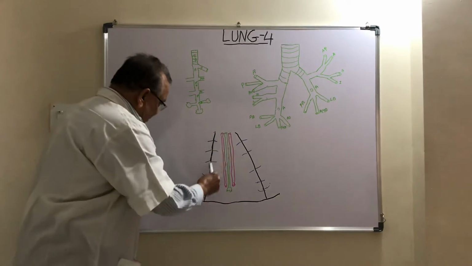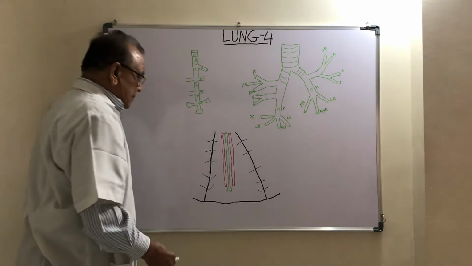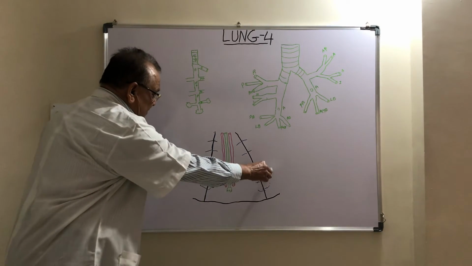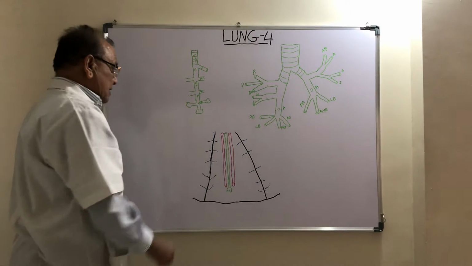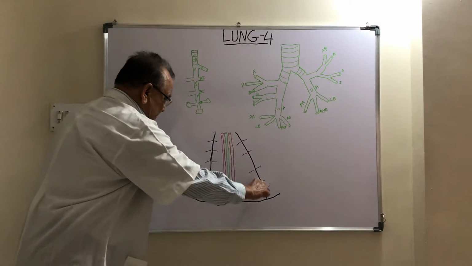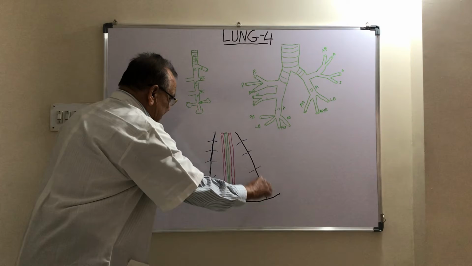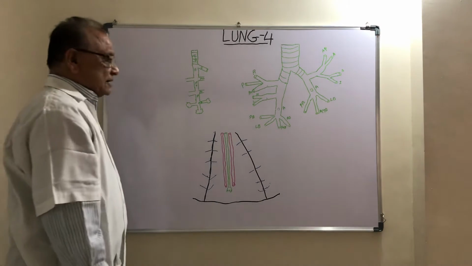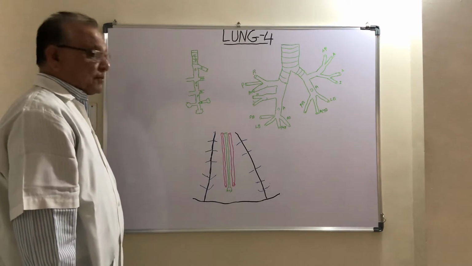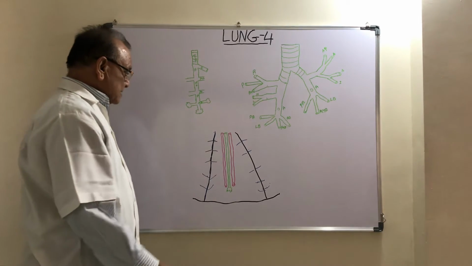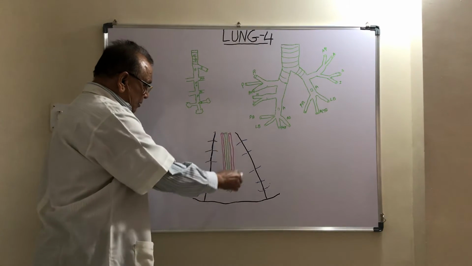Now this bronchopulmonary segment is separated from the adjoining segment by a connective tissue septum. And this connective tissue septum is called the intersegmental septum.